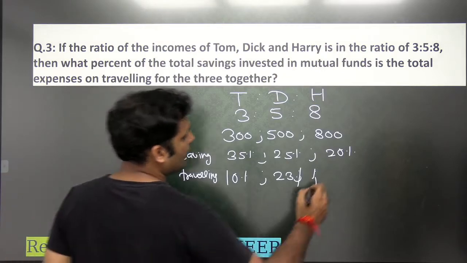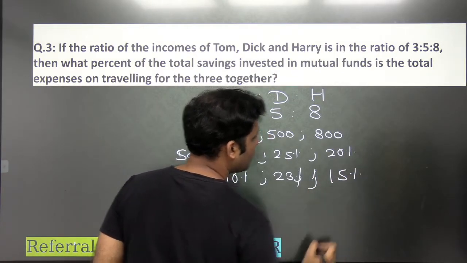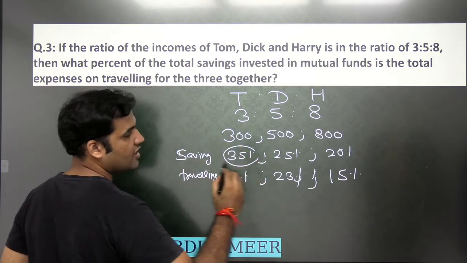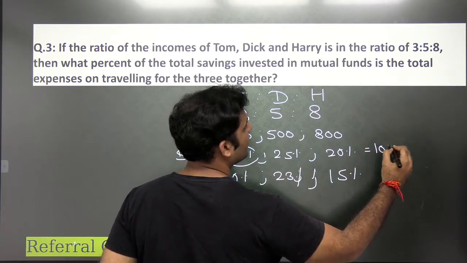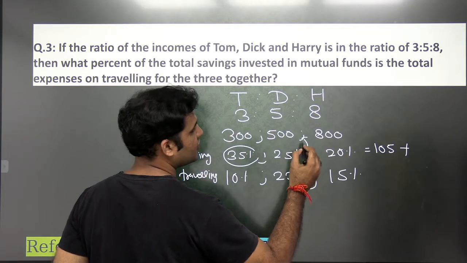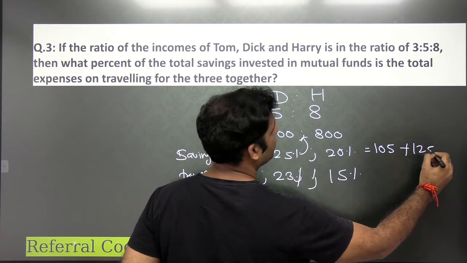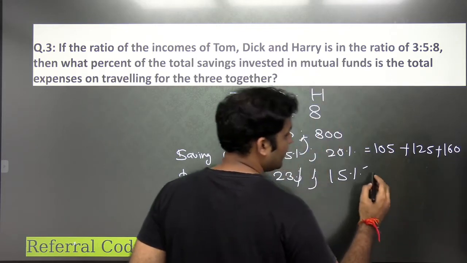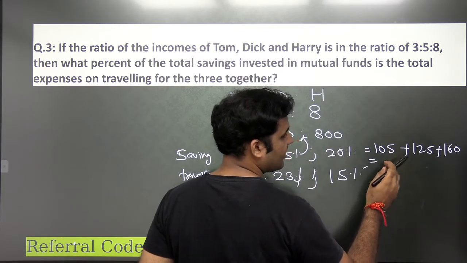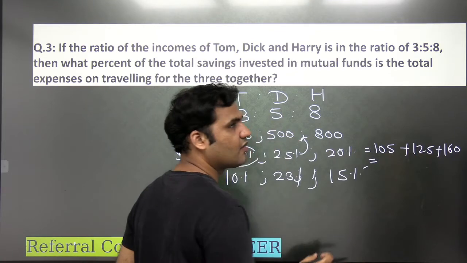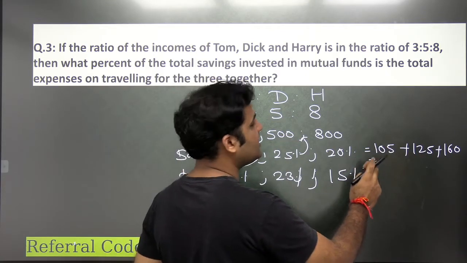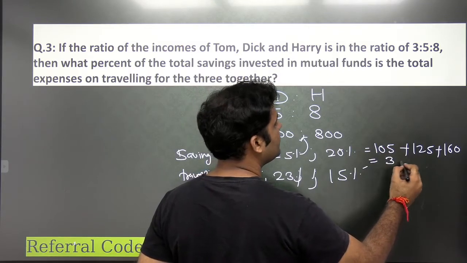Okay. It's just a calculation part now that you are left with. You see that the saving is 35% of 300, which is 105, plus 25% of 500 is 125, plus 20% of 800 is 160. That is, the total saving that they are having is 160 plus 125 will be 285. 285 plus 5, 290. 290 plus 100 will be 390.